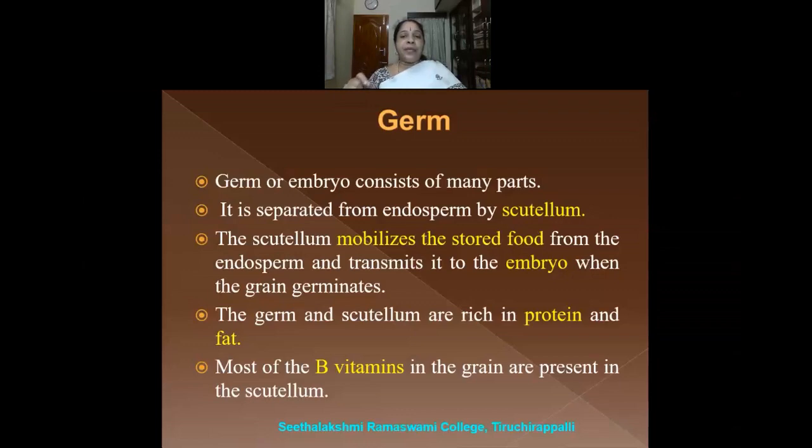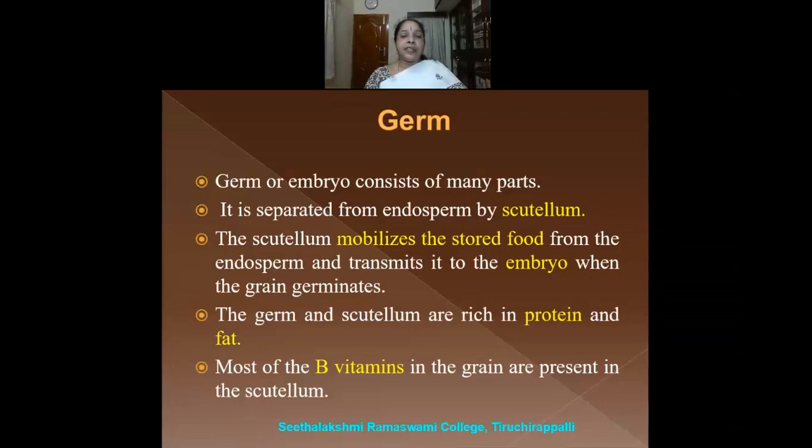What is the embryo? The embryo is where the root and the shoot are present in a rudimentary form. And when the grain germinates, it will need food. When the grain germinates, it requires nutrients. And during that stage, the scutellum will mobilize the nutrients from the endosperm to the embryo.